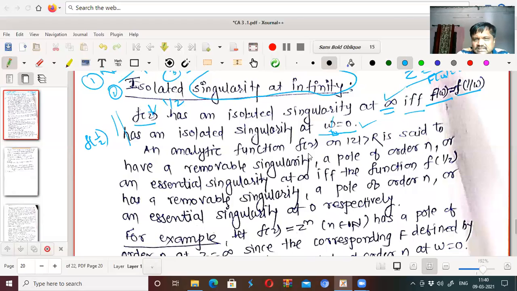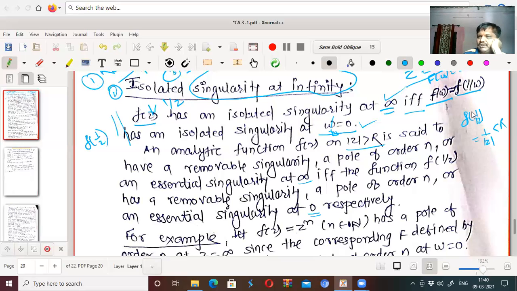So an analytic function f of z on mod z greater than r is said to have a removable singularity, a pole of order n, or an essential singularity at infinity if and only if the function f of 1 by z has a removable singularity, a pole of order n, or an essential singularity at 0 respectively. What is the meaning of this? For mod z greater than r, f of 1 by z is considered where 1 by mod z will be less than r in this region.